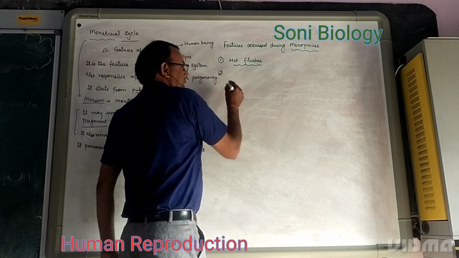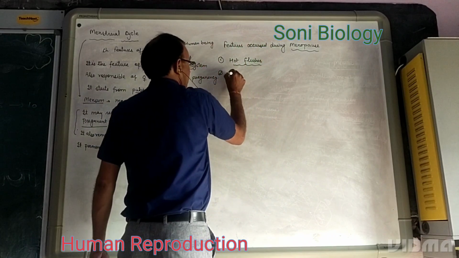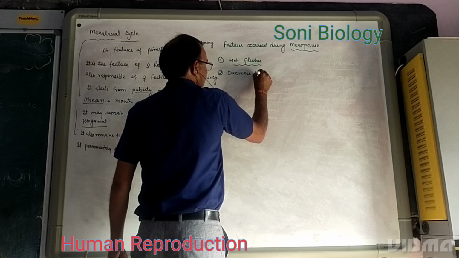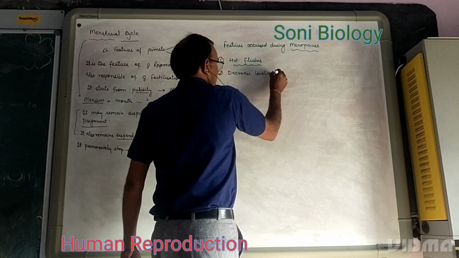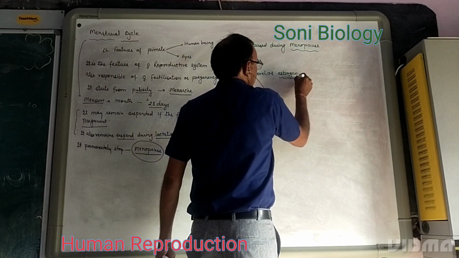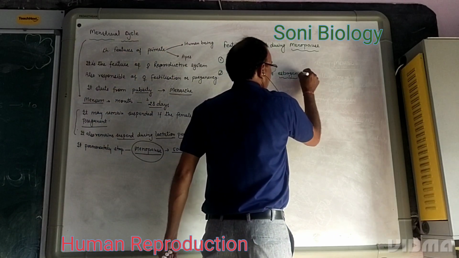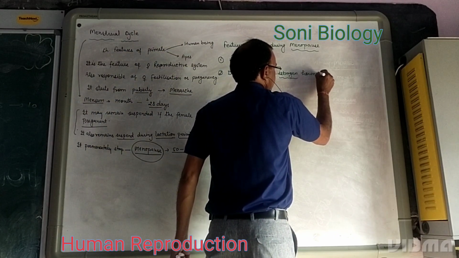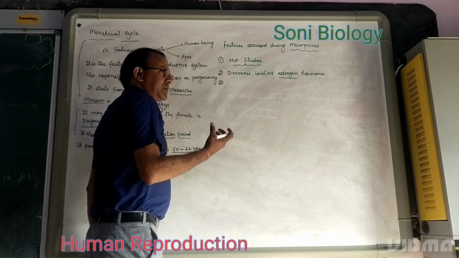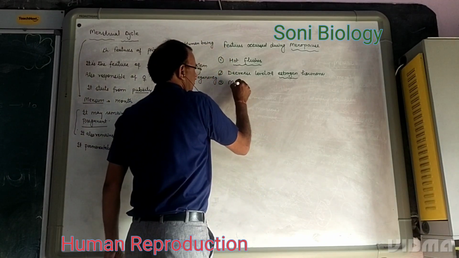Second, a decreased level of estrogen hormone, because when no ovulation takes place, the level of estrogen hormone decreases. And third, mood swings. The female becomes irritated.